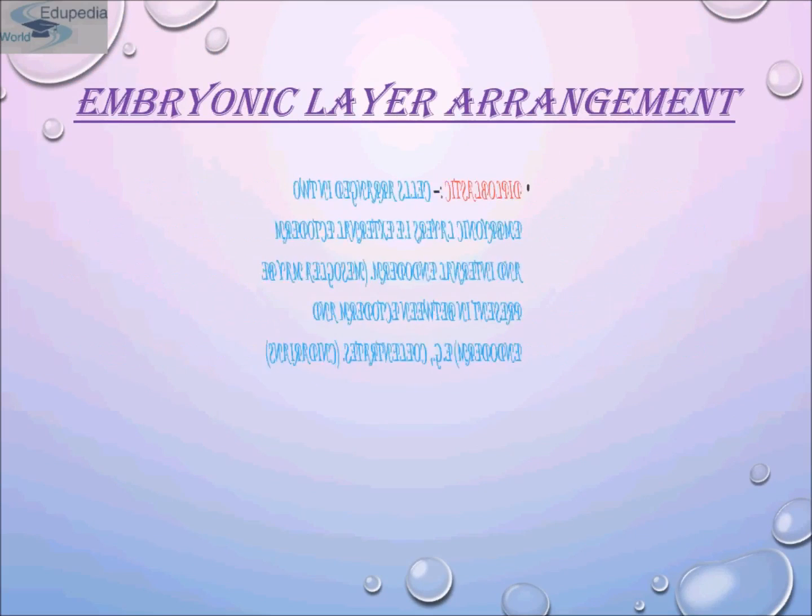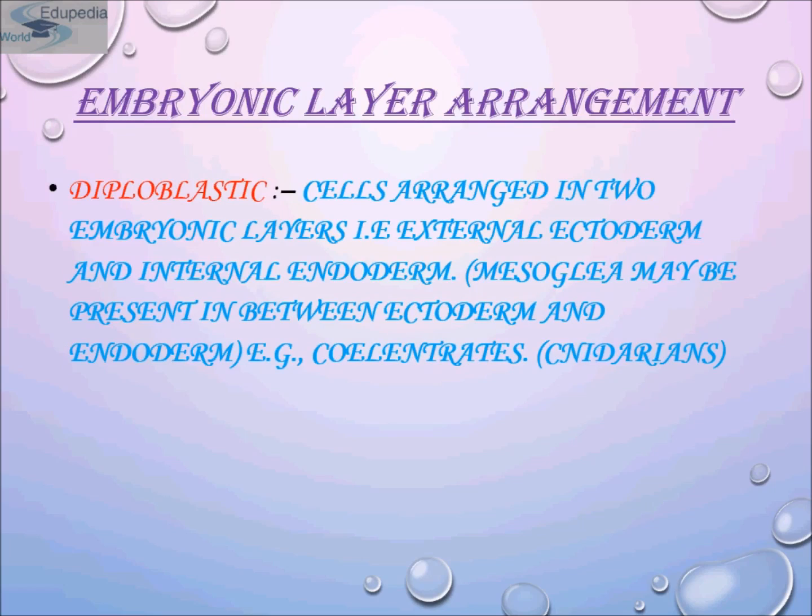Now come to body wall, or you can say embryonic layer arrangement. Diploblastic animals: the body wall of these animals is arranged into two embryonic layers, an external ectoderm and an internal endoderm. Accordingly, animals are diploblastic or triploblastic.